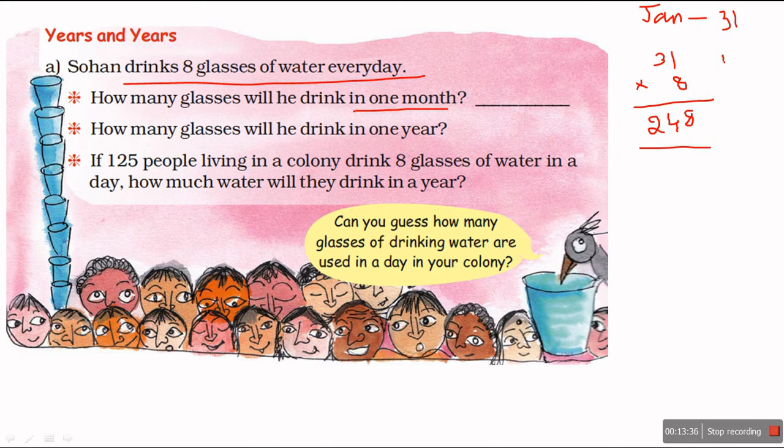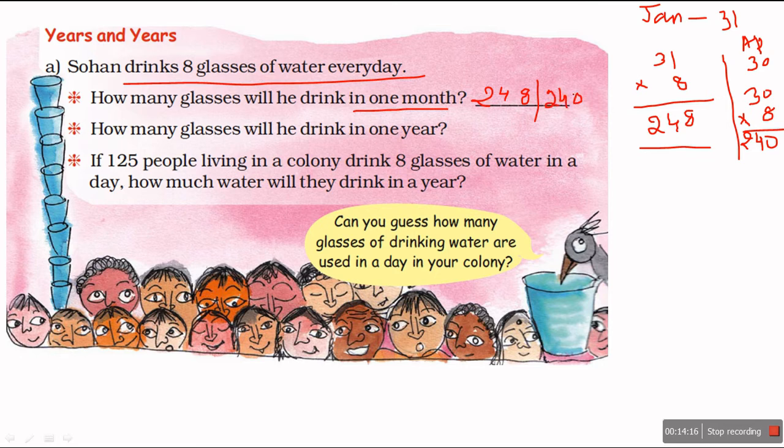Okay. If it is another month, for example, April has 30 days. So in this case, 30 multiply with 8, 8 0s are 0, 8 3s are 24. So how many glasses will he drink in a month? 248 glasses or 240 glasses.